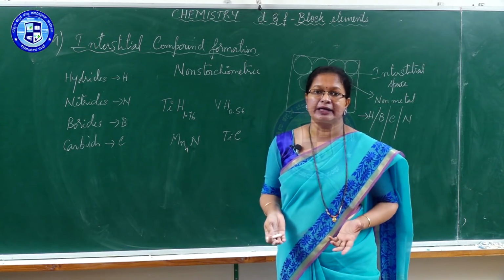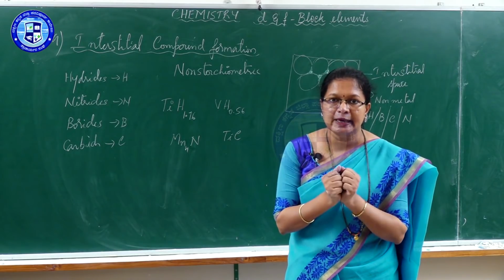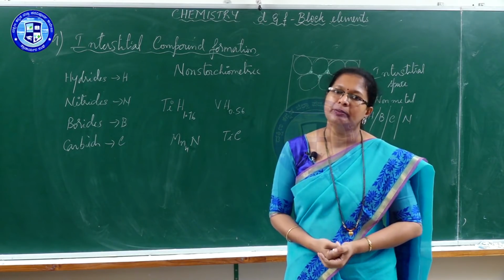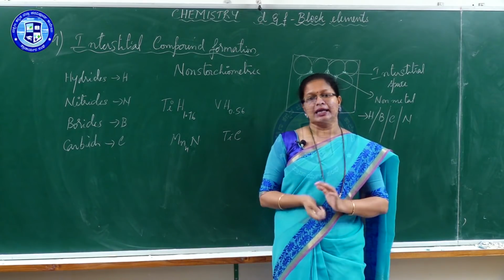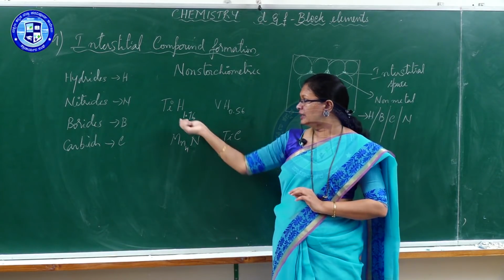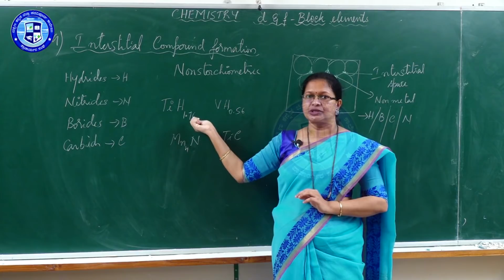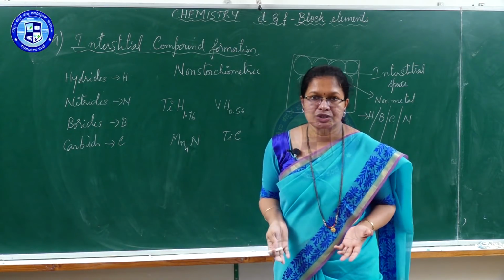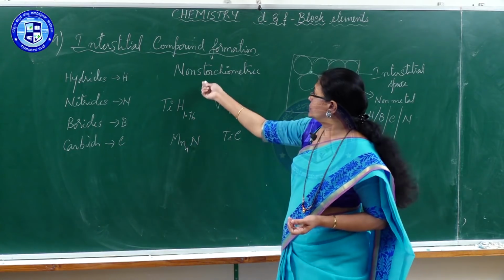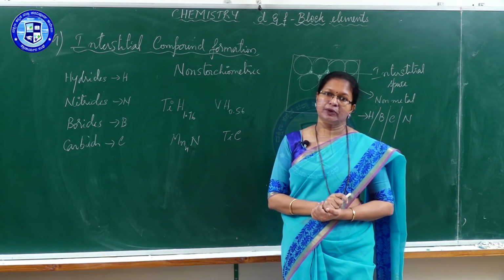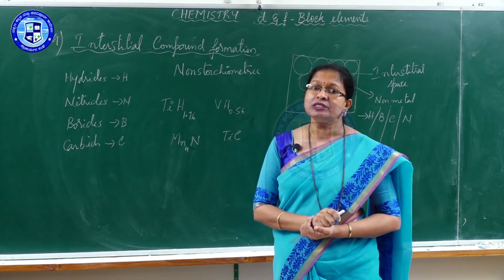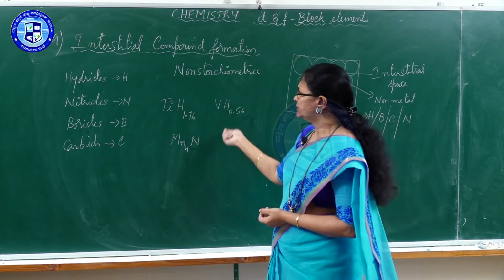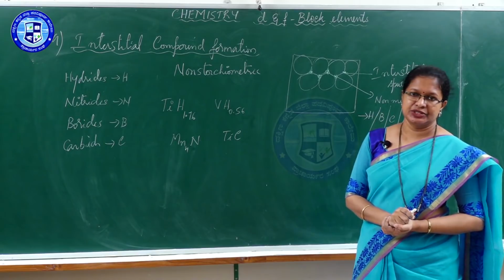The vacant sites that metal atoms have in between them are occupied by the small non-metal atoms without any chemical interaction. That is why there won't be any chemical bond formation, and these elements do not represent any oxidation state. Okay? So, they form non-stoichiometric compounds. Interstitial compounds are non-stoichiometric compounds. These are a few examples of interstitial compounds.